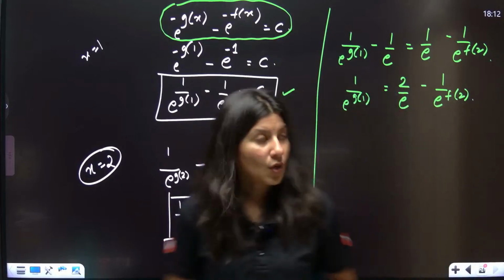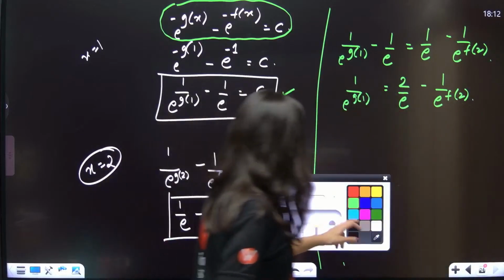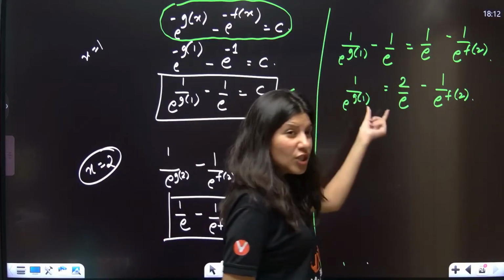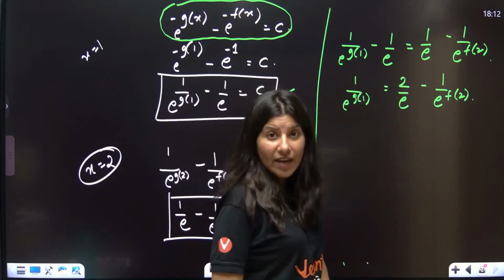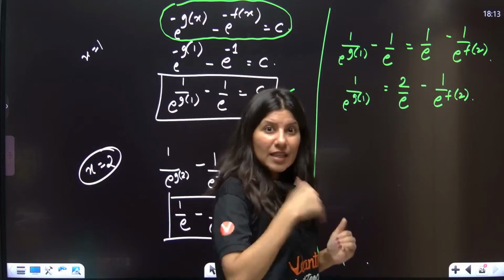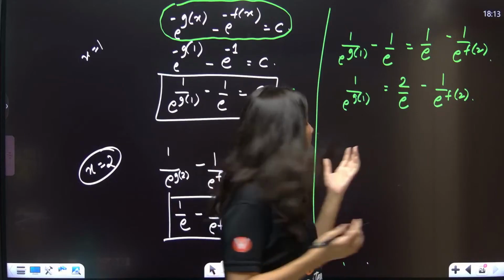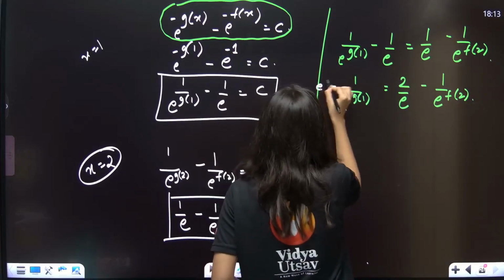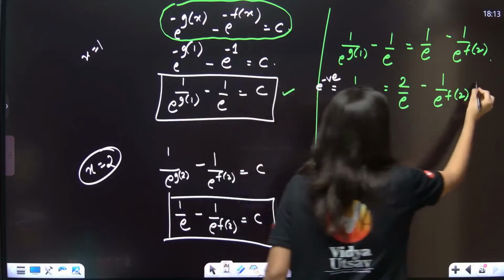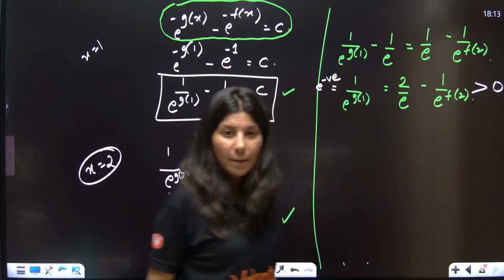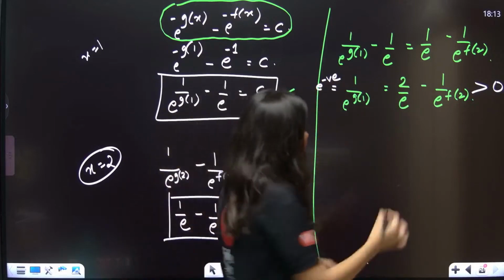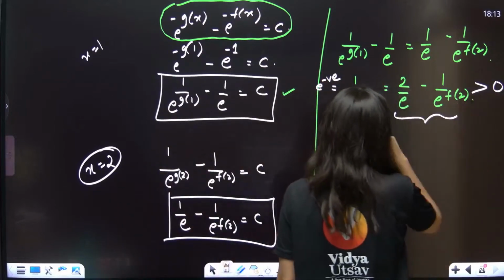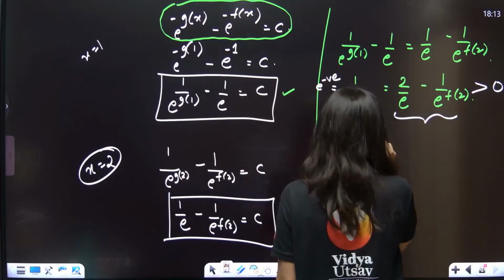Now, just tell me one thing, the LHS 1 upon e^(g(1)), no matter what value g(1) will have, is e to the power negative something, and e power negative is also positive. So this is positive, correct?